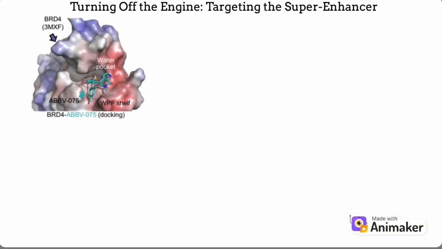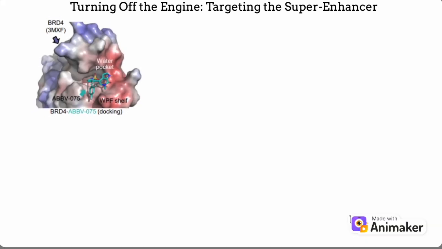Part 4. The therapy. So we have found the engine, the CREB5 super-enhancer. Can we turn it off? Zhou and colleagues tested ABBV-075, a BET inhibitor that displaces BRD4, the reader protein required to maintain many super-enhancers. Without BRD4, the acetylated enhancer is still there, but the transcriptional machinery can no longer assemble efficiently.